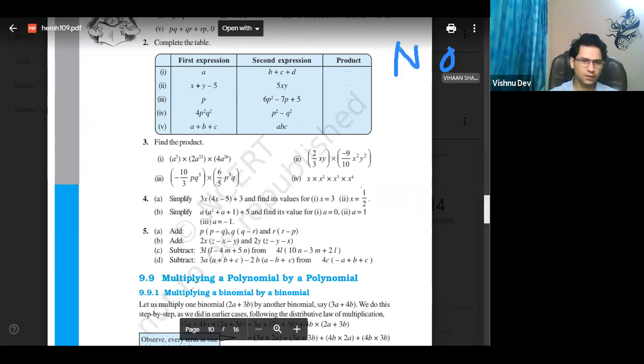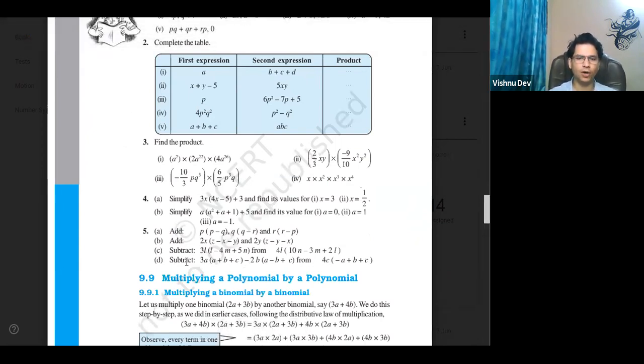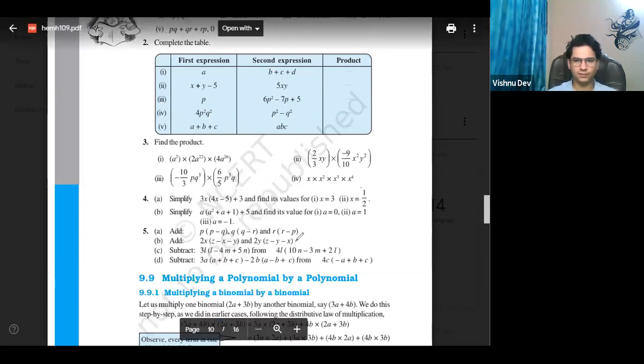9.3, fifth one. हाँ, 9.3 fifth का कौन था? Sir, D. D, okay. So let us see. We have solved a problem like this, right? Subtract this from this. So what's the first thing we should do? Tell me, what is the first thing we should do?